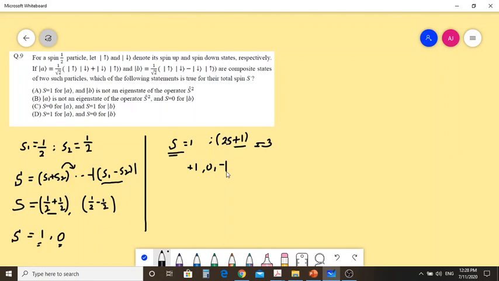These are the three allowed states of the electron. What are those states, one can ask? The first state is where the first electron is up and the second electron is up. So this represents the plus 1 state.